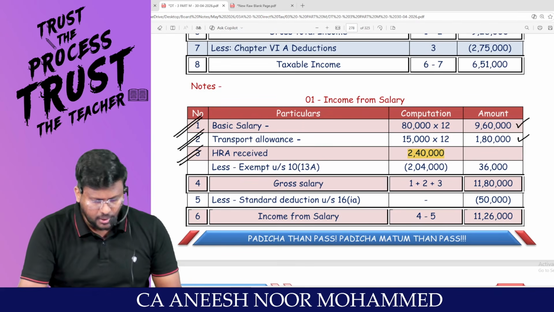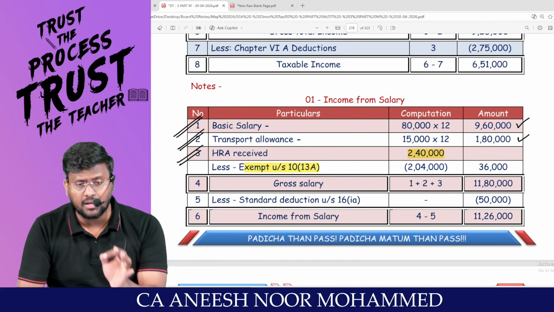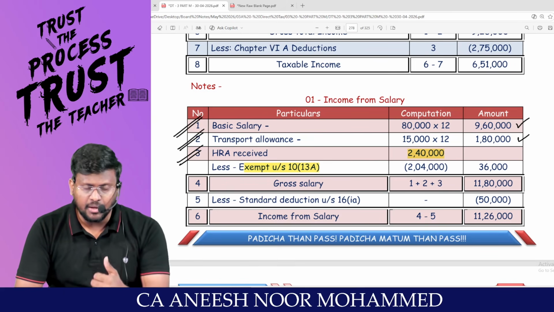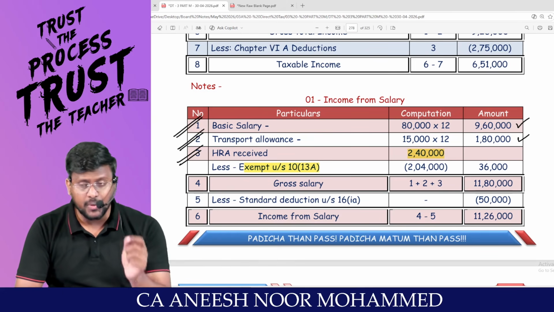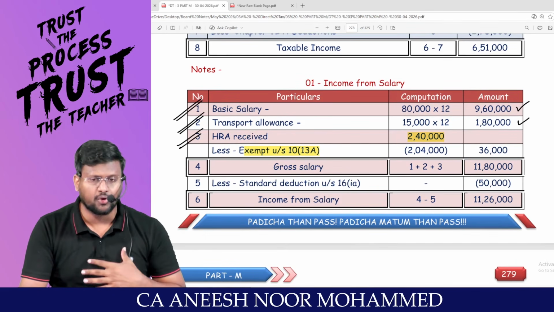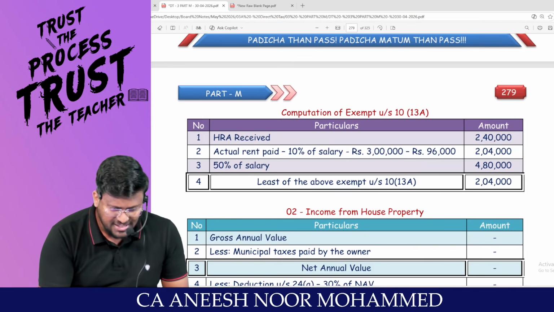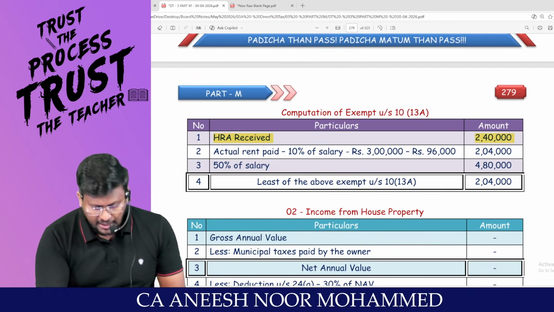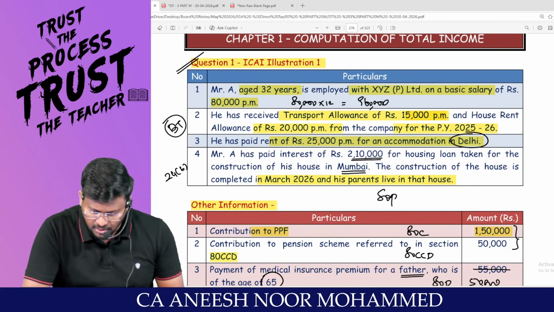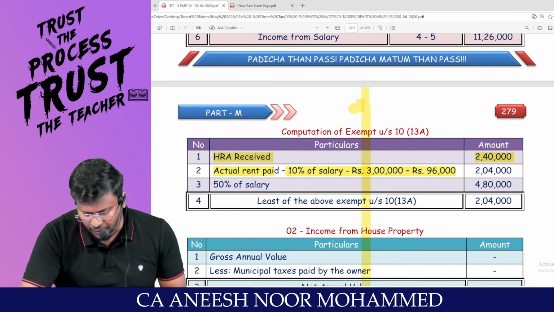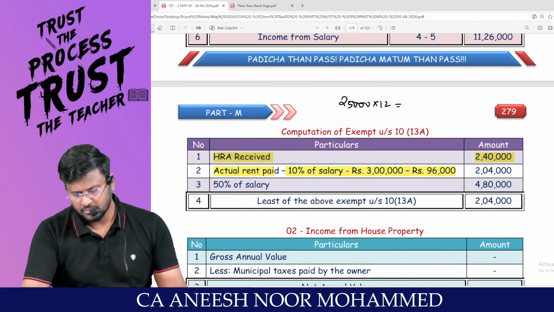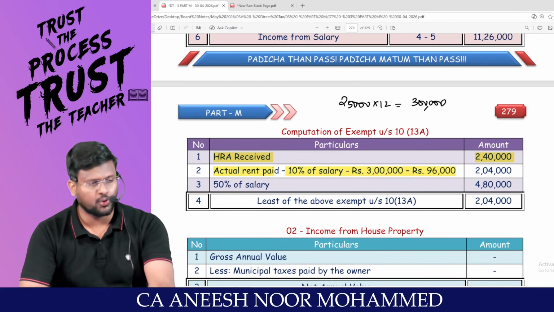You are entitled to claim exemption under 10(13A) under the optional tax regime, which is the least of the three: rent paid in excess of 10% of salary, actual HRA received, or 50% of salary in metropolitan cities like Mumbai, Calcutta, Delhi, Chennai, and 40% in other places. What is the actual HRA received? 2,40,000. What is the rent paid per month? 25,000. So 25,000 into 12 comes to 3 lakhs. 3 lakh is the rent paid for the whole year.